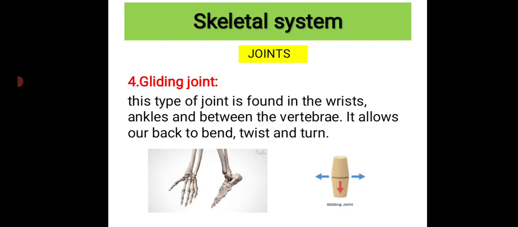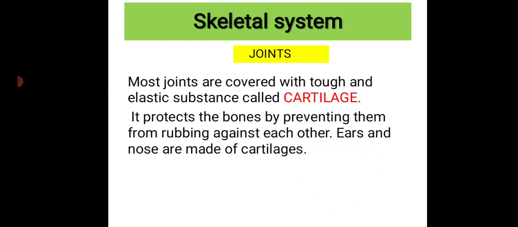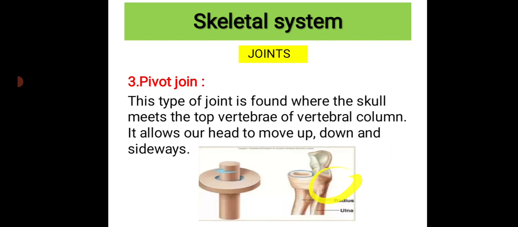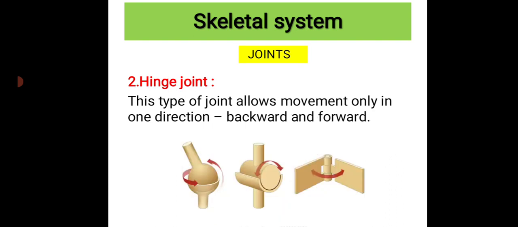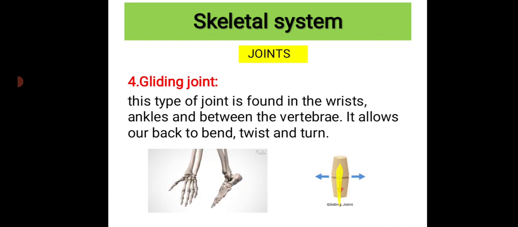Next, the gliding joint. This type of joint is found in the wrists, ankles and between the vertebrae, and it allows our back to bend, twist and turn. Here you can see how it would be. This is the gliding joint.